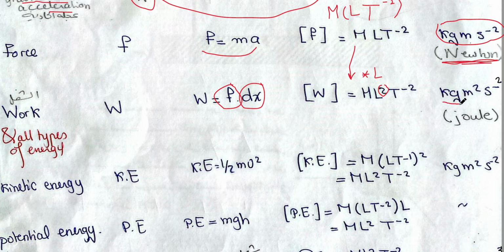Then again, you can write the SI units. We are used to the unit of work being the joule. This is exactly kilogram meter square second minus 2.